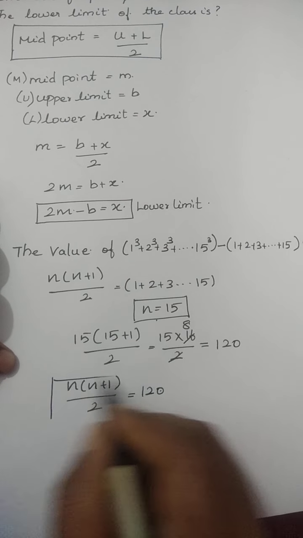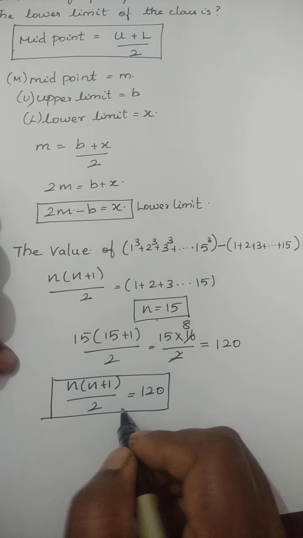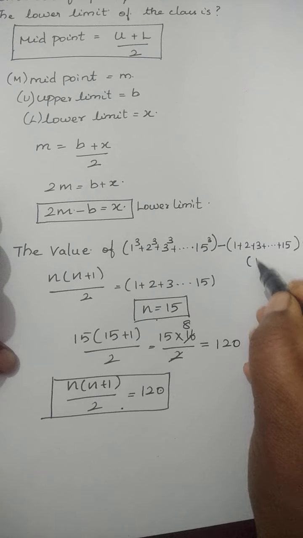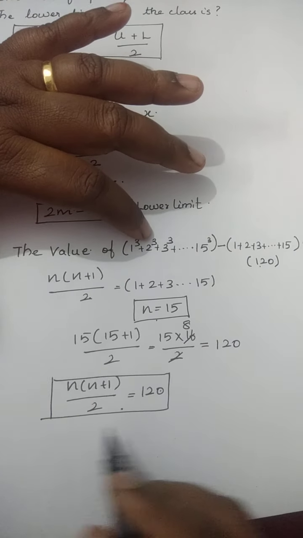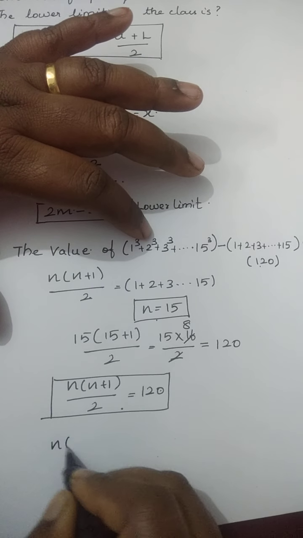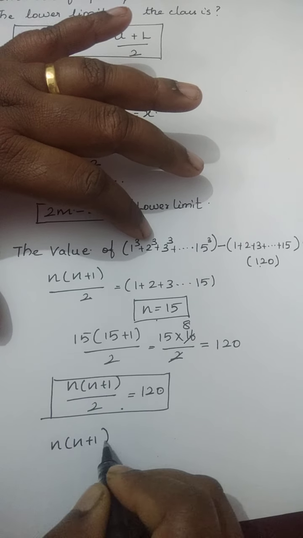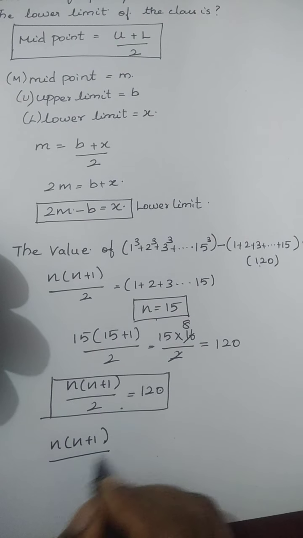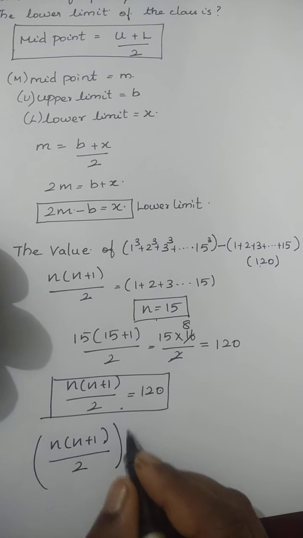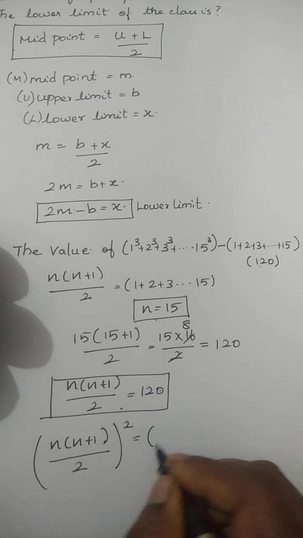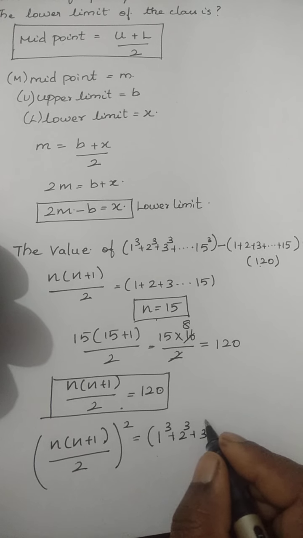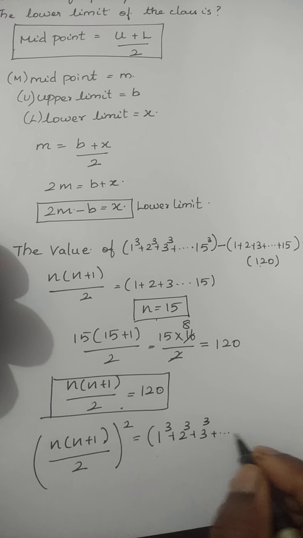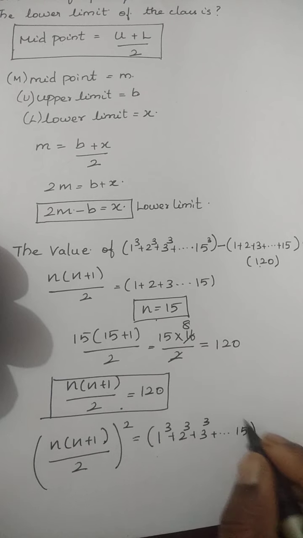We found out for this, this one is 120. If you square it, we can get the answer for this. For this, the formula is n into n plus 1 divided by 2, the whole square, is a formula to find out for every cube of natural numbers.